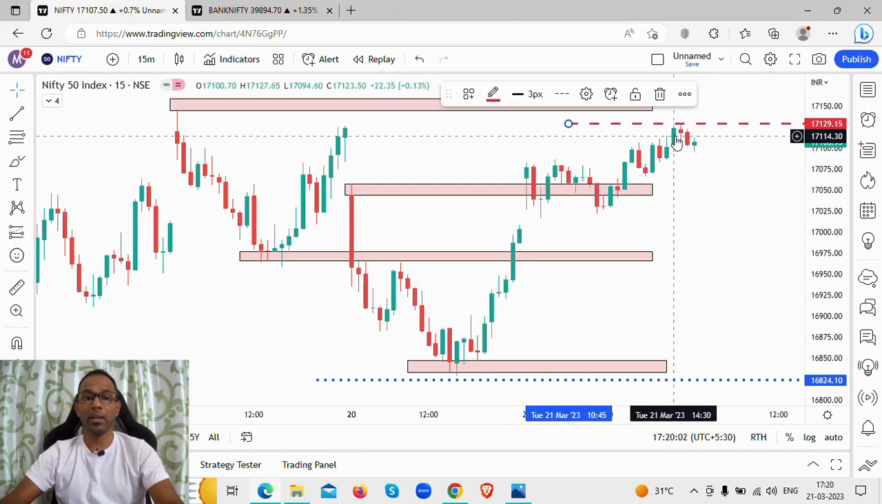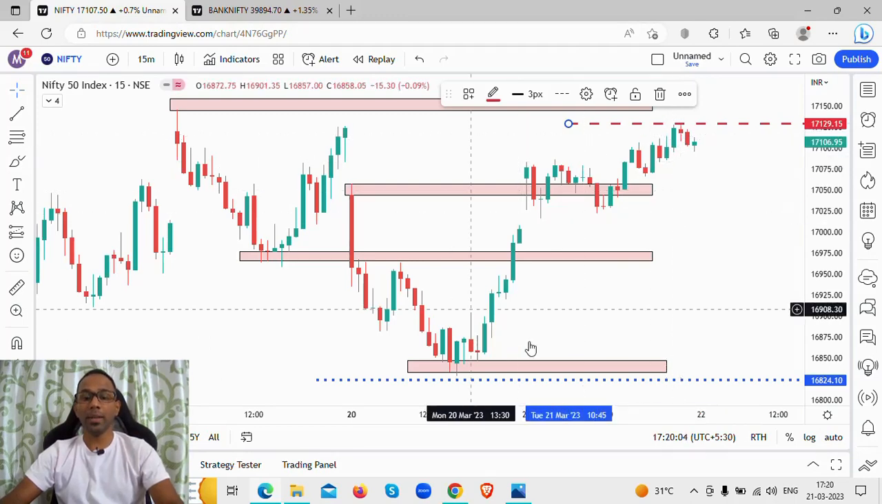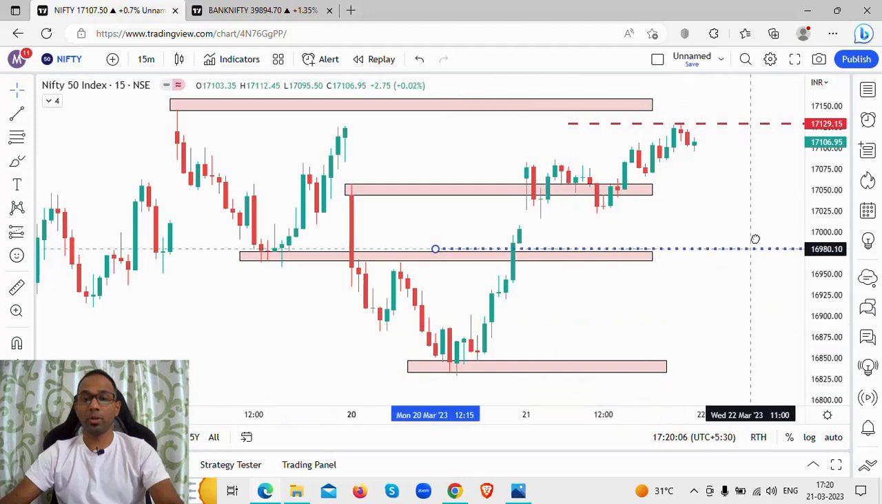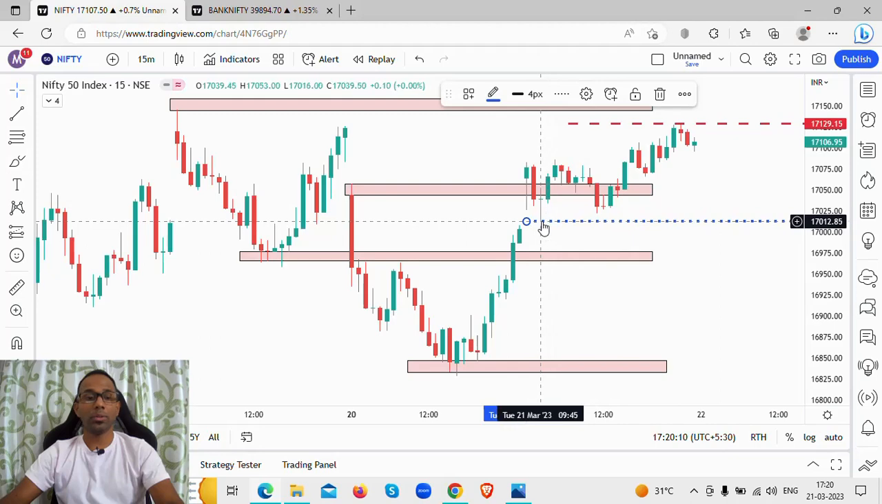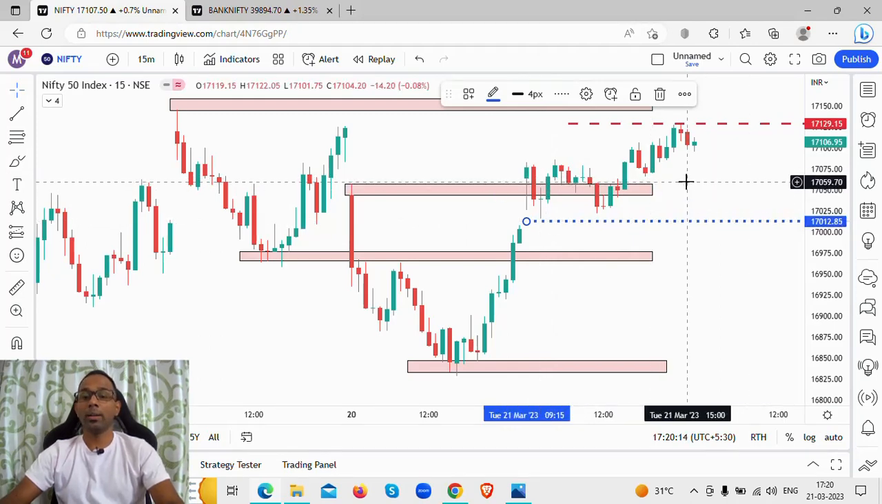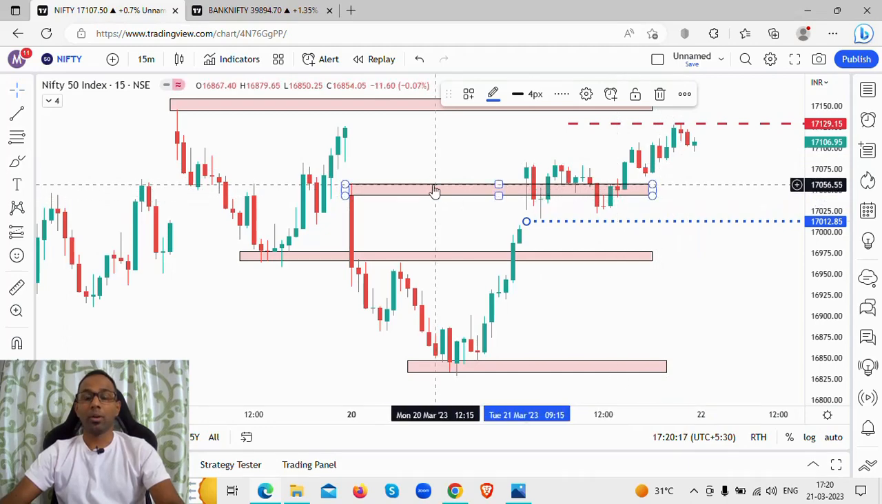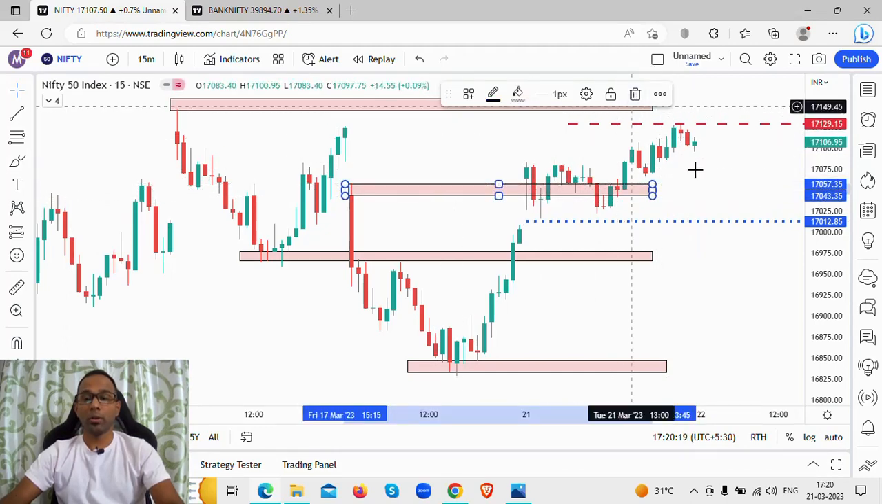17,127 was the day's high on Nifty. And what was the day's low? This is the blue dotted line. Can you see that? This is the blue dotted line on Nifty. And what was the day's low? 17,016 level was the day's low on the Nifty level. So what is the resistance and the support level that we are looking at?